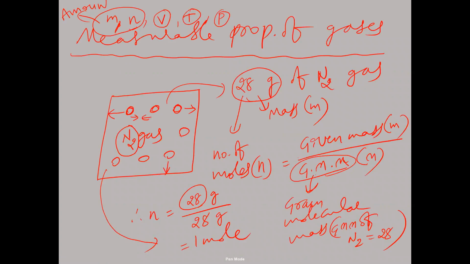So small m or capital N will be taken as the amount of gas. Amount of gas is taken in mass, otherwise number of moles. So number of moles, volume, temperature, pressure, all these are called measurable properties of gases. Okay. So once you take the screenshot of this, I will go to the next page.